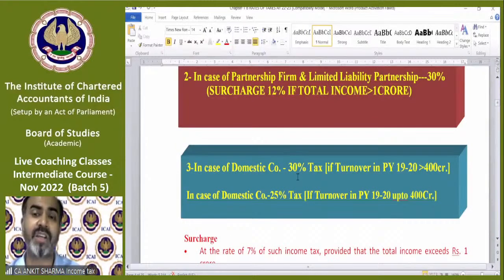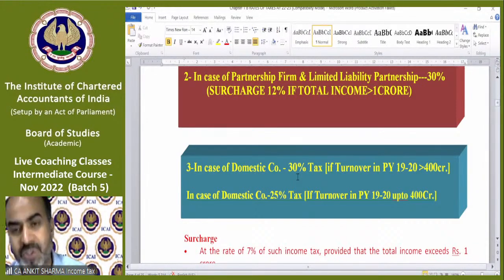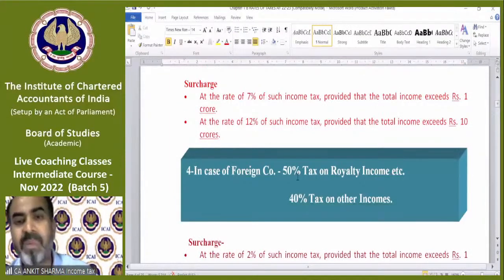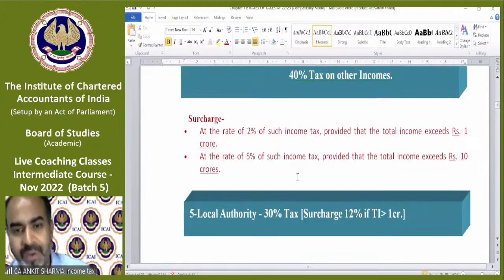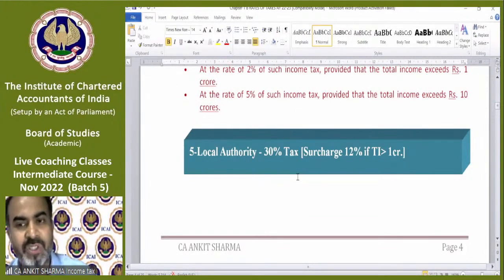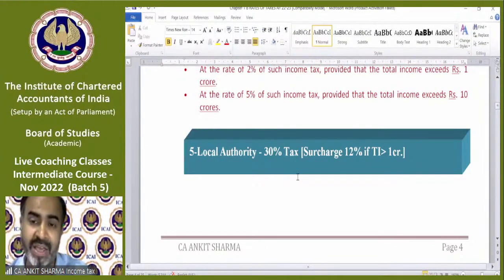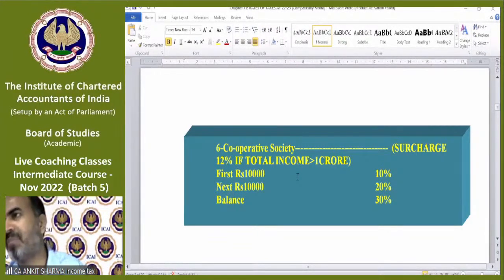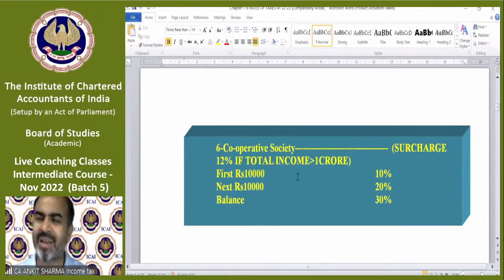In case of domestic company, I have told you, tax rate will be 30% and 25% depending upon the turnover. But domestic company provision is not in your syllabus, so you can skip it. Foreign company is also not in your syllabus, so you can skip it. Local authority tax rate is 30%, same copy paste provision as partnership firm. Cooperative society provision is also not applicable, but you can just read it. Like domestic company and foreign company, you can just read the rates, but numerical questions will not be asked. It can be asked just the rate.